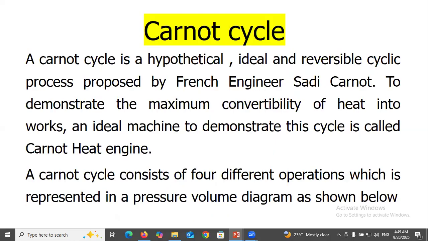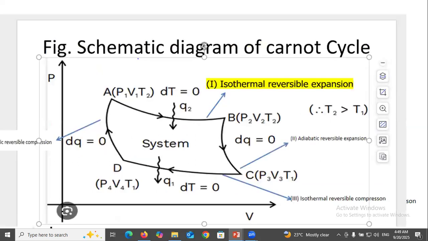A Carnot cycle consists of 4 different operations, which are represented in a pressure-volume diagram as shown below. For the schematic diagram of the Carnot cycle: A to B, isothermal reversible expansion; B to C, adiabatic reversible expansion; C to D, isothermal reversible compression; D to A, adiabatic reversible compression.